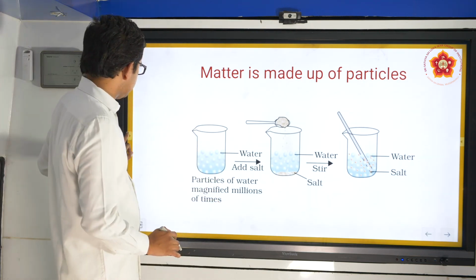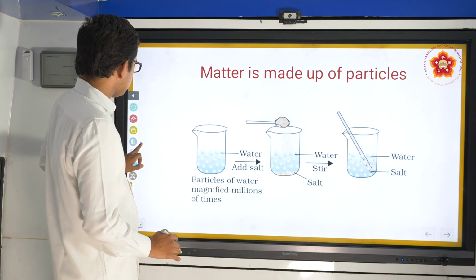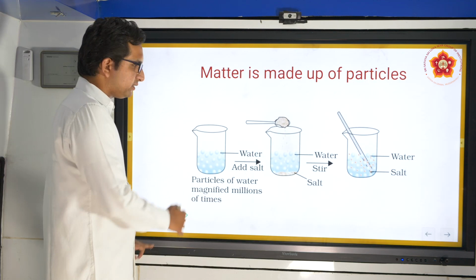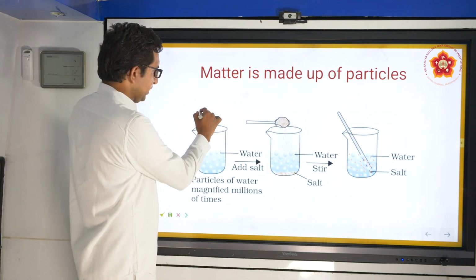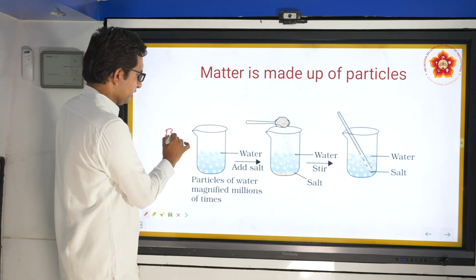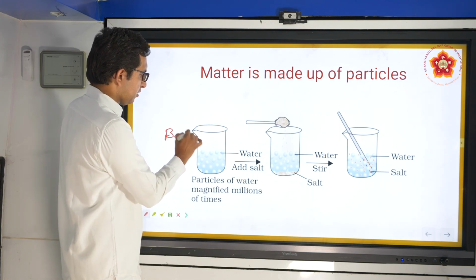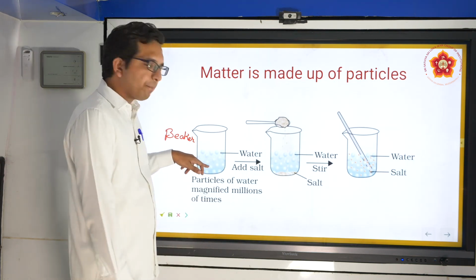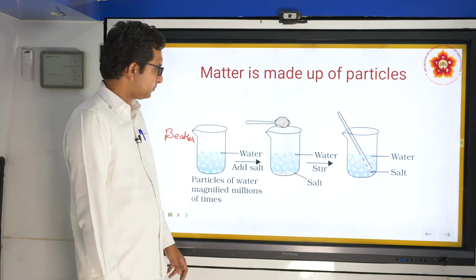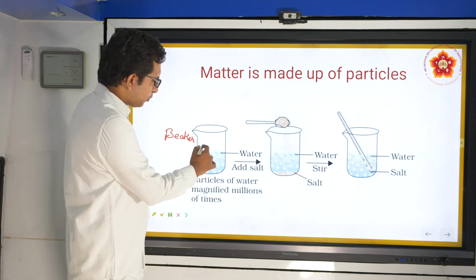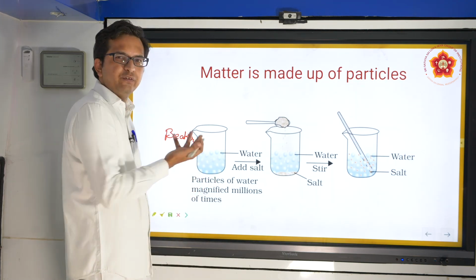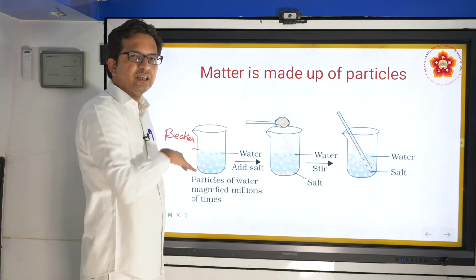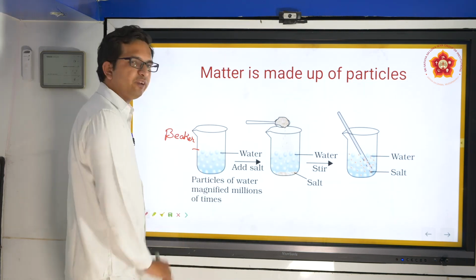In this factor, let us now come across an experimental setup which consists of a beaker. This component we can call a beaker, something which can hold any liquid or solid in it. For example, I have taken water in this beaker. This water probably has some quantity. It may be 50 ml, 100 ml, 1 liter, anything. For this experimental condition, let me assume that this is around 50 ml.